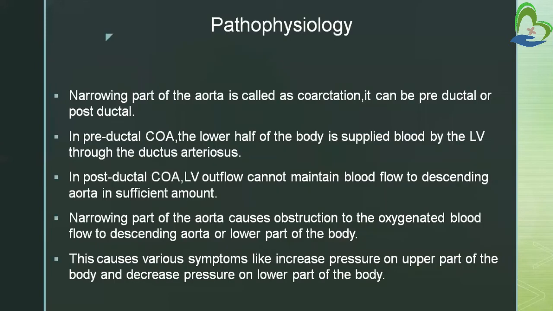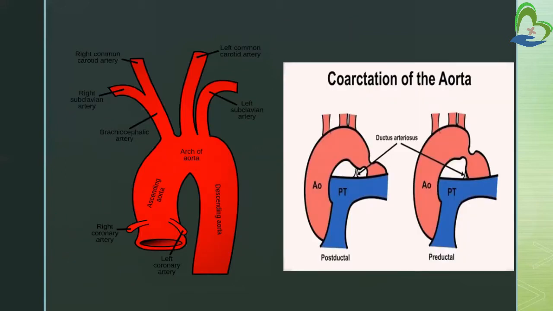In postductal COA, the left ventricle outflow cannot maintain blood flow to the descending aorta in sufficient amount. In postductal COA, what happens? The descending aorta doesn't get blood. See in this picture, here narrowing is present. The upper body parts will get oxygenated blood through the brachiocephalic artery, left common carotid artery and left subclavian artery, because these three arteries are supplying blood to the upper body parts, while the descending aorta is supplying blood to the lower body parts.